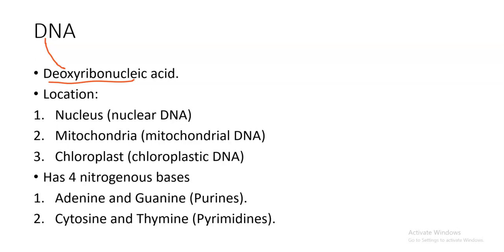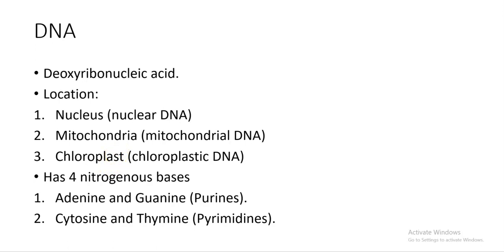So mostly it's found in 3 locations. From grade 10 life science, they told us that DNA is found in the nucleus, which we will focus on mostly when we do protein synthesis and also when we do chromosomes and karyotypes later on. The DNA found in the nucleus is called nuclear DNA.